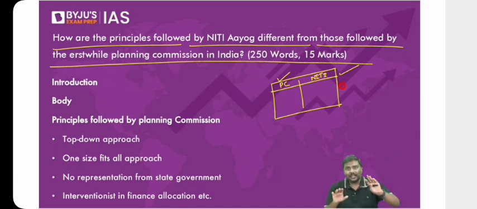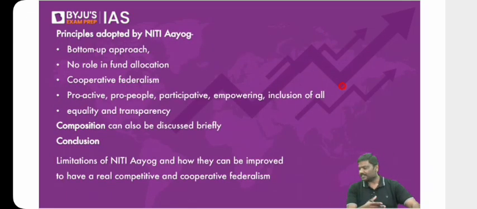When you write in an essay format like this, can you underline important terms? Can you take a minute out of your precious three hours and underline important terms, top to bottom, bottom to top? Representation of states, no representation. Financial power, no financial power. Underline these important terms. The visibility of your answer will be very good. Quality is there, and you also highlight what is important in the answer. Trust me, you will get very good marks for this. Done? So this is the kind of question which has been asked. The answer I've discussed. Please go through this.